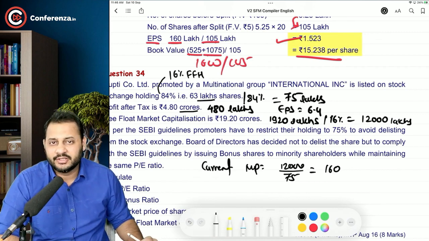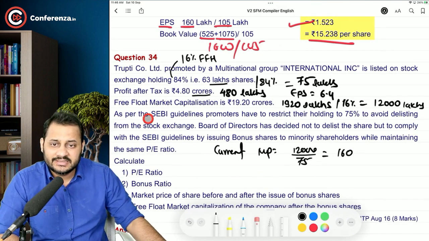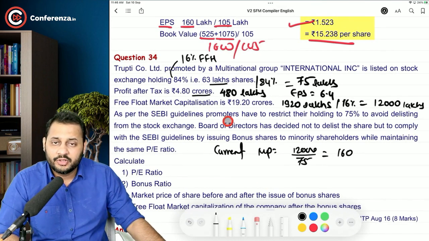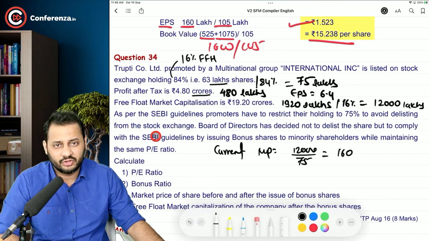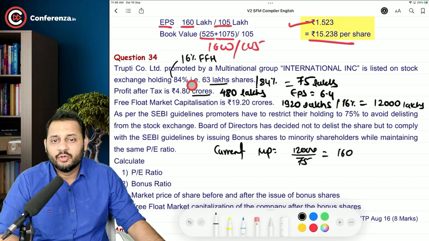See, lots of data. Now, as per the SEBI guidelines, promoters have to restrict their holding to 75% to avoid delisting from the stock exchange. SEBI says that you cannot hold more than 75% of the shares of the company. Now, there are two ways to bring your holding from 84% to 75%.